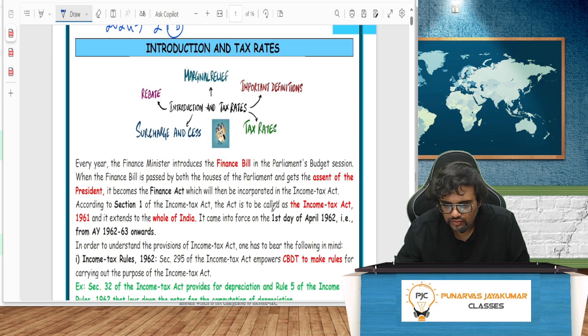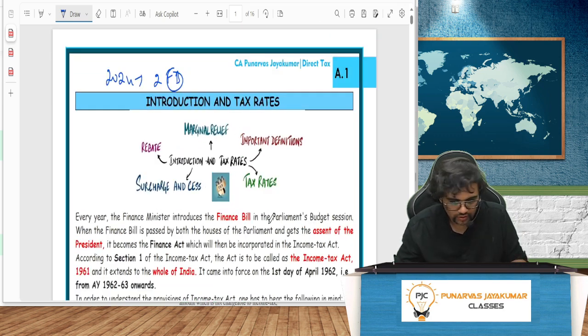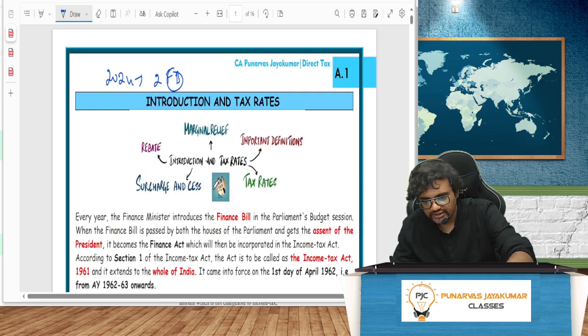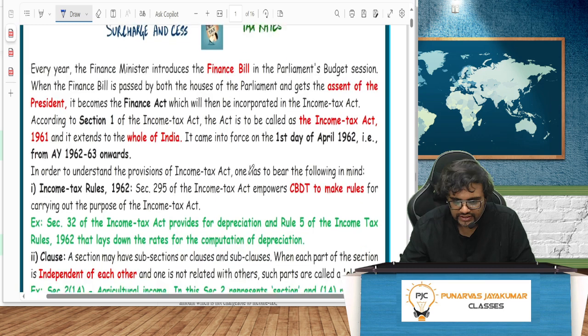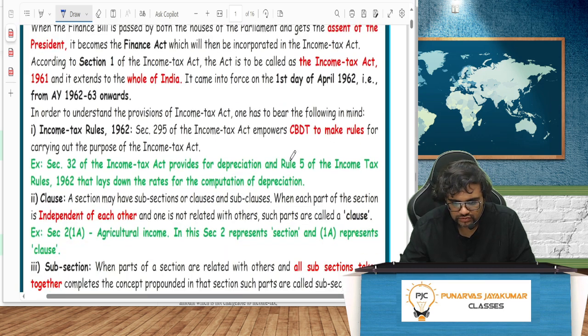Okay. So let's go ahead immediately, guys. Introduction and tax rate. So yes, in this, as I told you, the Finance Bill becomes the Finance Act. Now, there are certain things we'll go through quickly, though we'll not go into the history of income tax, when it came, why it happened. All that is really not needed for the exam. Let's just stick to what is exam oriented, how it is to be done. And of course, everything will be taught in depth, nothing to worry.